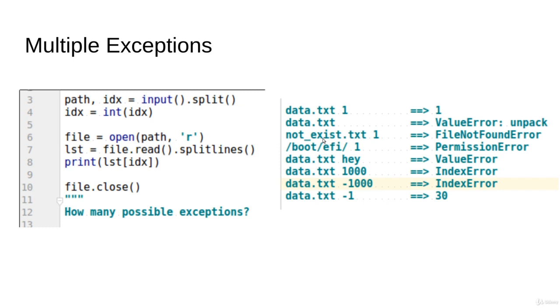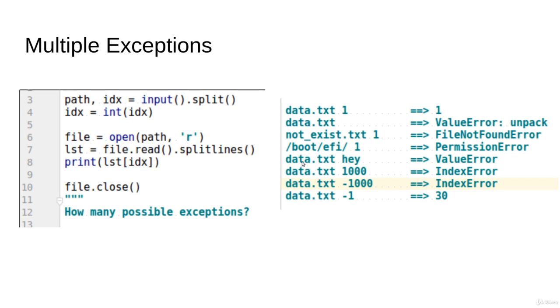On the other side, in some machines, definitely in your machine, there are some directories that you shouldn't access as a user. You have to access them only if you are an administrator. On my Linux machine, something like /boot/efi is a path that requires permissions. If you try to pass this directory, you will get something like a permission error.